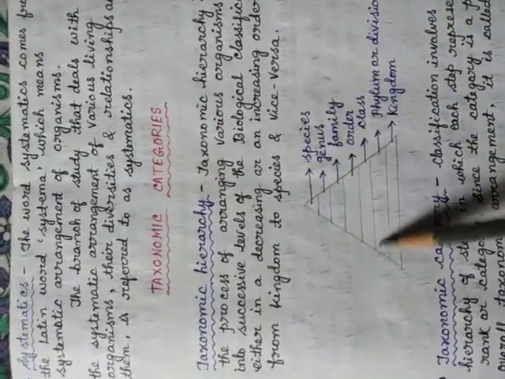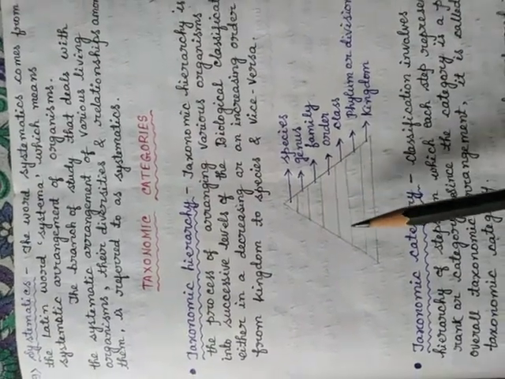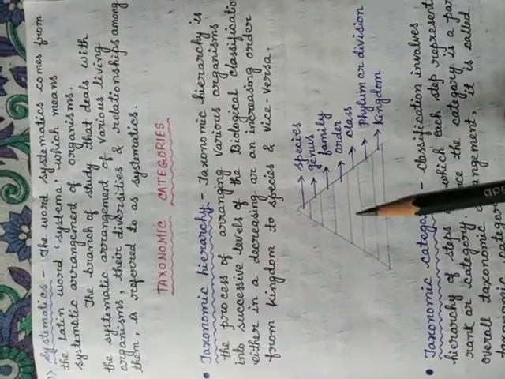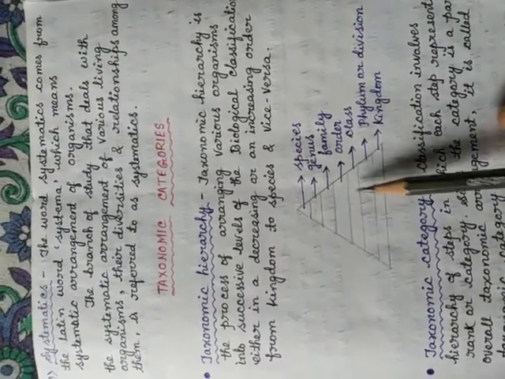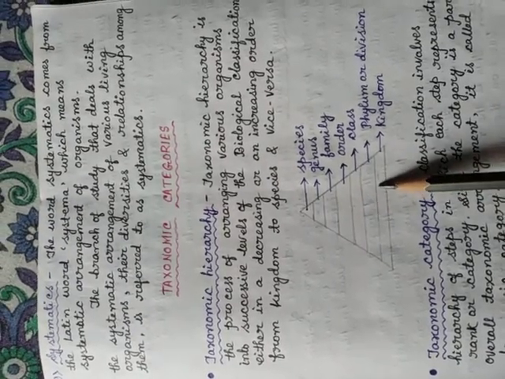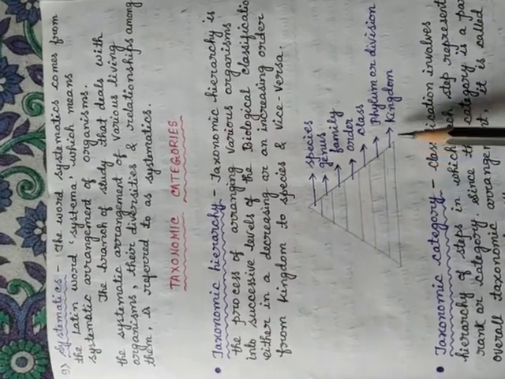You just follow this diagram. When classification is done, all living organisms are mainly divided into successive levels. First, broadly divided into kingdom.